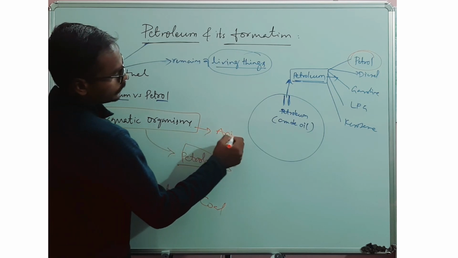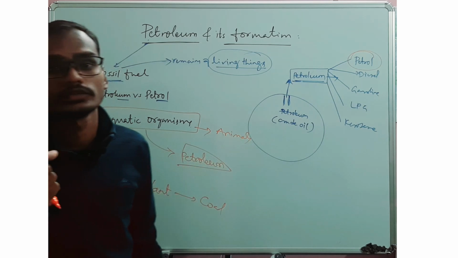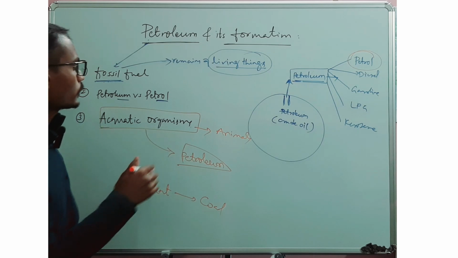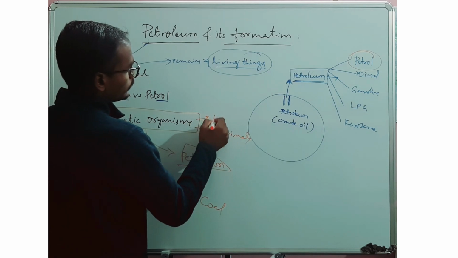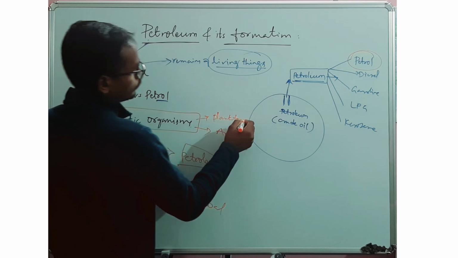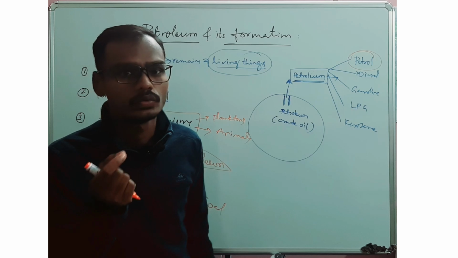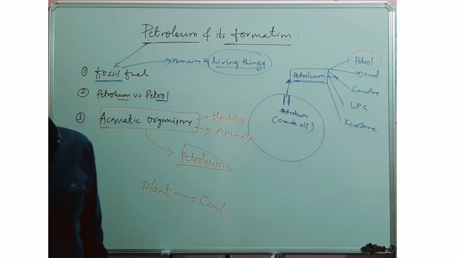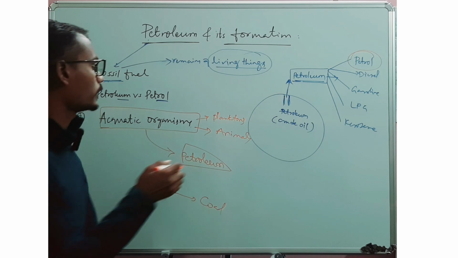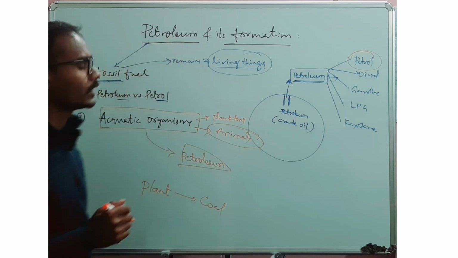Animals, very tiny animals in the oceans that we often see, and there is also plant material, phytoplankton, planktons we refer to. Planktons means very tiny microscopic algae. Those are also a source for the formation of petroleum. But predominantly animals are the source for the formation of petroleum or crude oil.